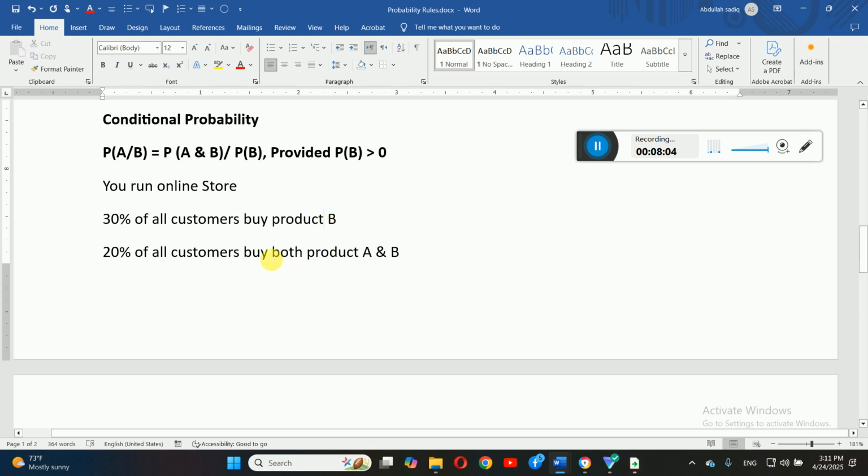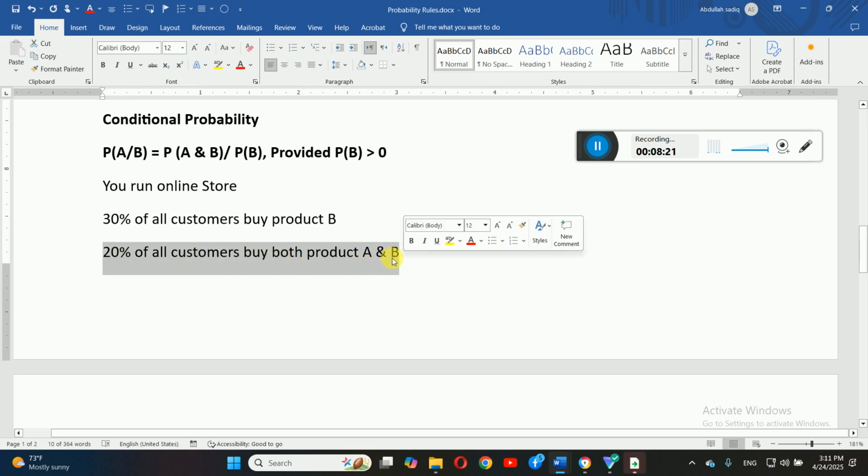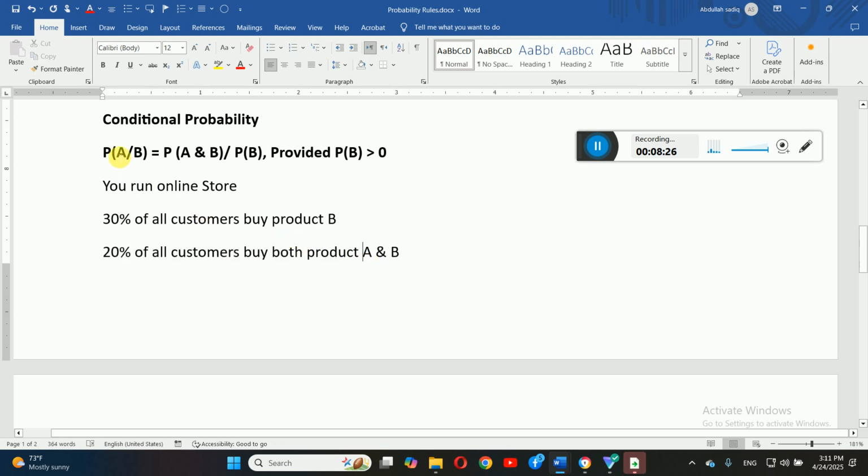Once again, I'm just repeating: I'm trying to find the probability that those individuals who already have product B will buy product A. For this kind of probability, we must have the percentage of customers who have both products. Keep in mind, if you want to find the conditional probability, the probability of A given B, there should be the number of customers or the percentage of both events, right?